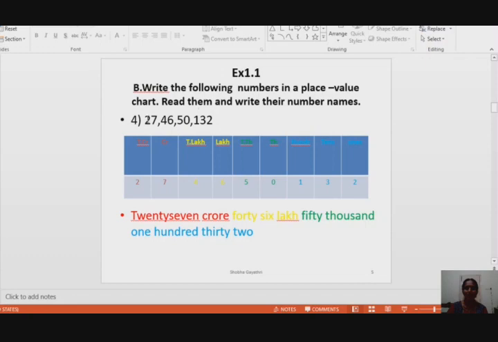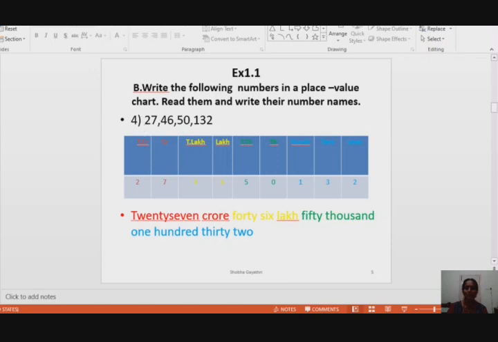We are learning the Indian place value system now. After the ones period, insert a comma, after 3 digits from the right side. Now, the next 2 digits are the thousands period. Insert a comma. These 2 digits are for the lakhs period. Insert a comma. These 2 digits are for the crores period.